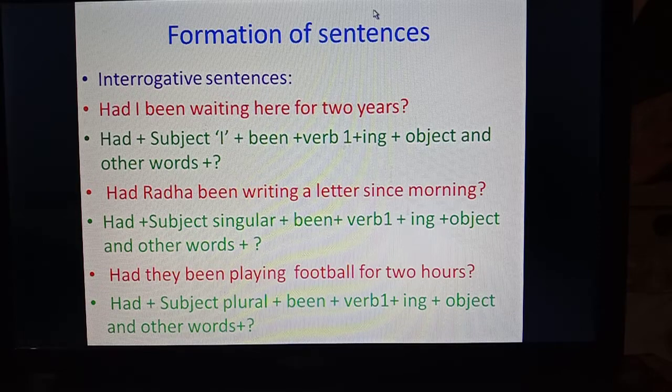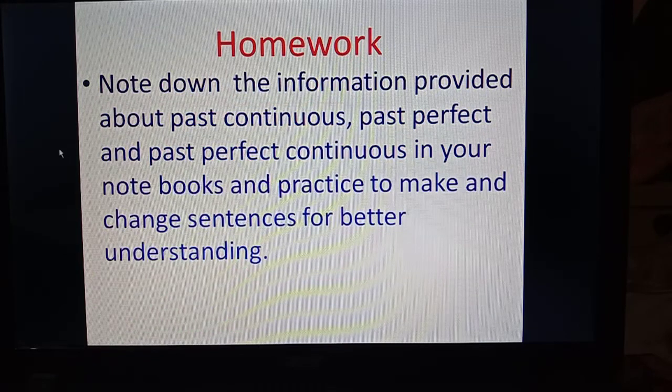So in this way, this discussion is over for today. Now homework. Note down the information provided about past continuous, past perfect and past perfect continuous in your notebooks and practice making and changing sentences for better understanding.